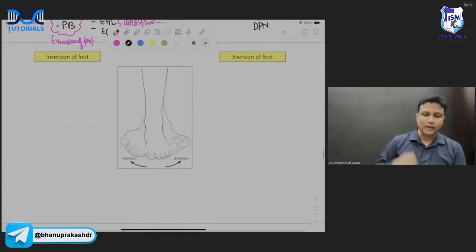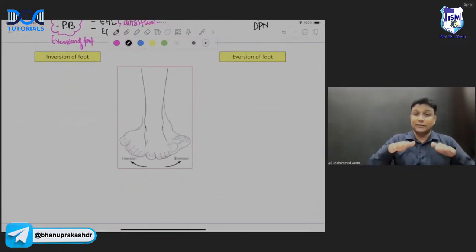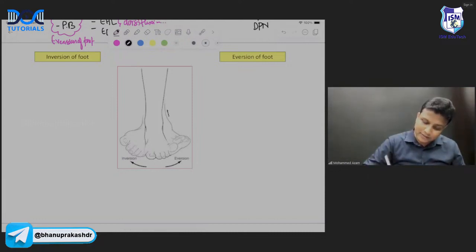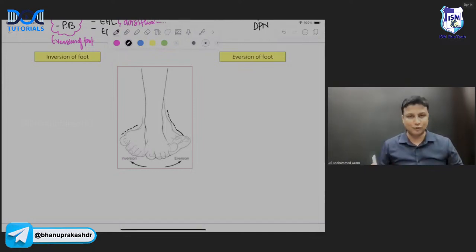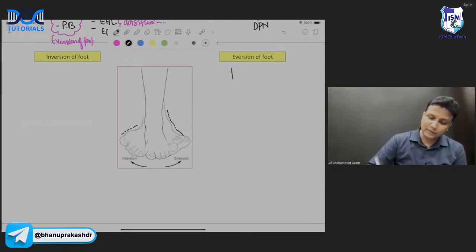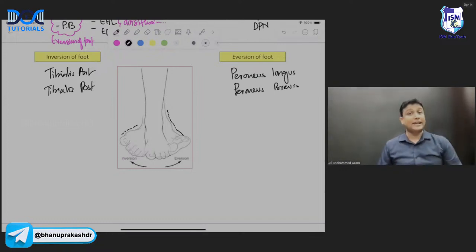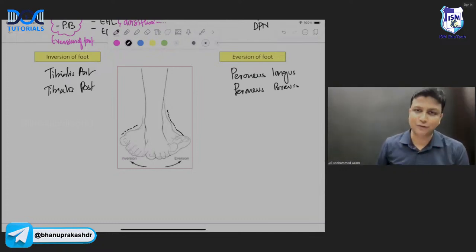Next one. Now, what is the meaning of inversion of the foot and eversion of the foot? If you elevate the lateral border, that is nothing but eversion of the foot. If you elevate the medial border, that is nothing but inversion of the foot. Eversion of the foot, as I told you just now, is done by the peroneus muscles, sir. There will be peroneus longus and the peroneus brevis. Inversion will be done by the tibialis muscles. So there will be tibialis anterior and tibialis posterior. So these two help in inversion, and those two help in eversion of the foot, sir.